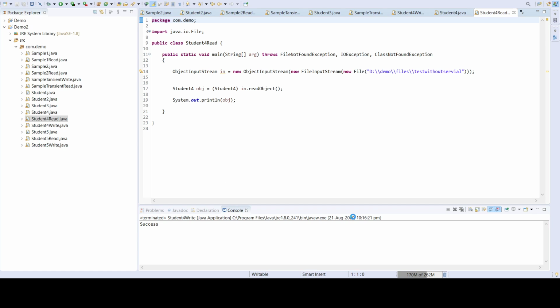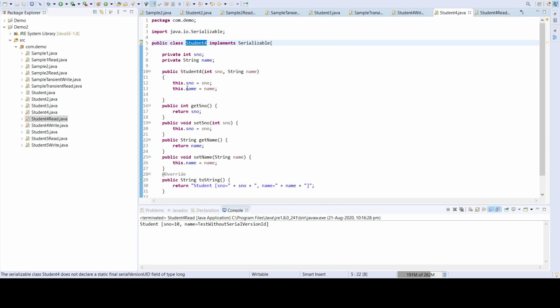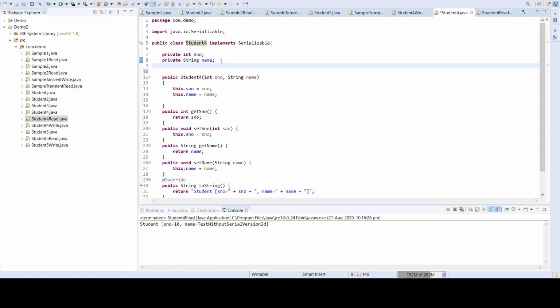Now let's see whether the reader is working. Yes, the reader is also working. Now I'm going to change the content of the class. I'm adding another field.